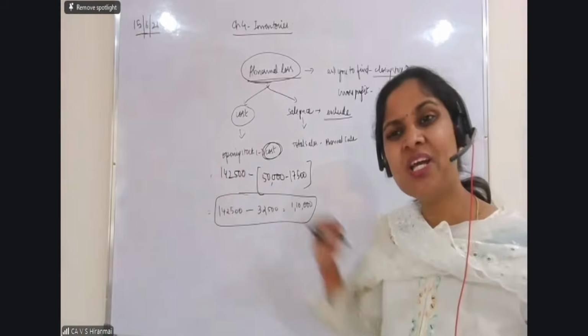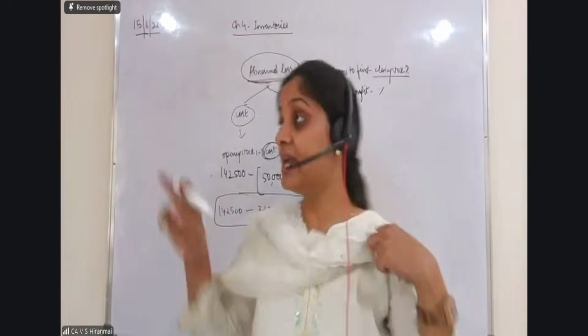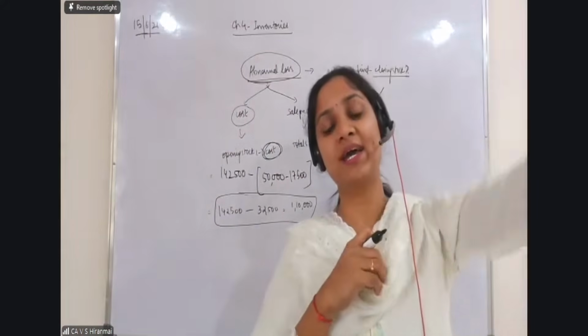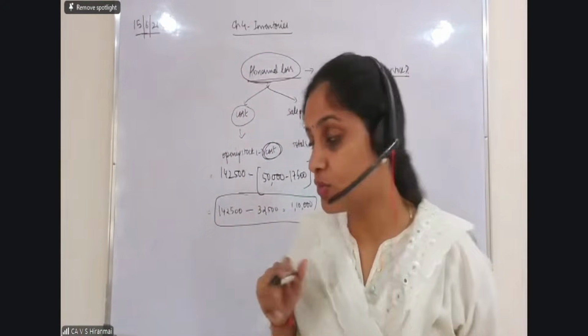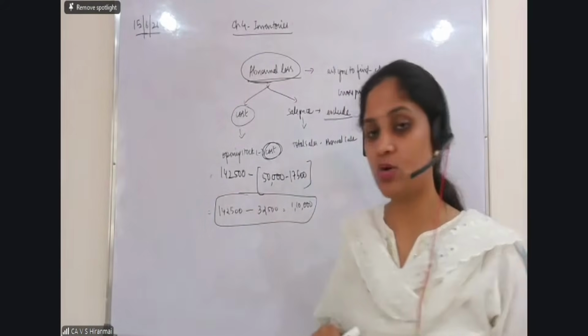Then madam, why are you taking opening stock? Because question में clearly दिया गया है कि ये वाला abnormal item opening stock में include हुआ है. If they give purchases may include हुआ है, I will write purchase value. But here opening stock is given, so I am writing opening stock value.